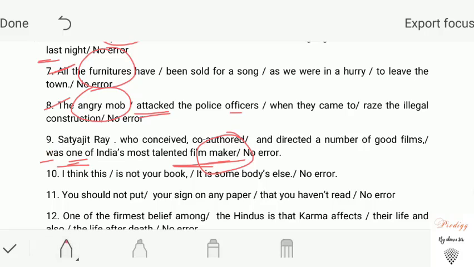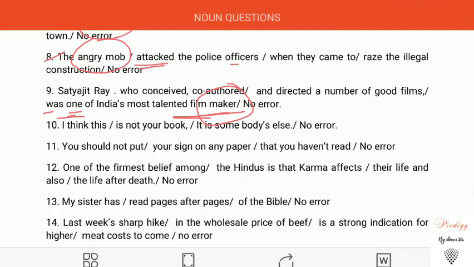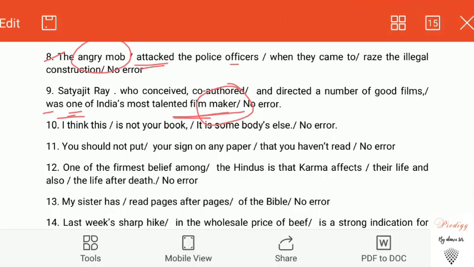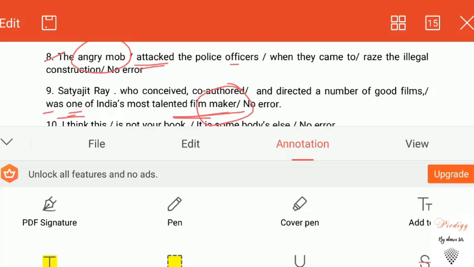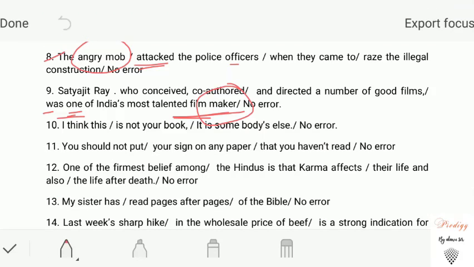Question number 10. I think this is not your book, it is somebody's else. In this question, our error lies in the last part of the sentence.